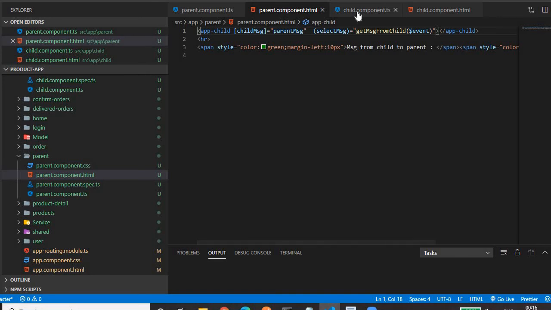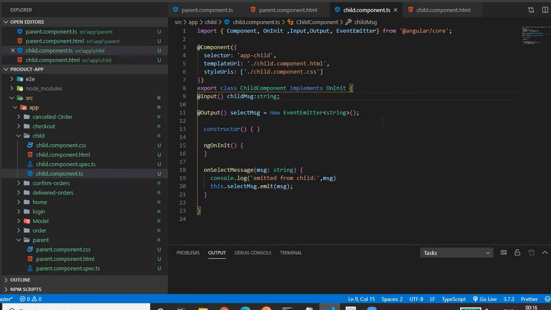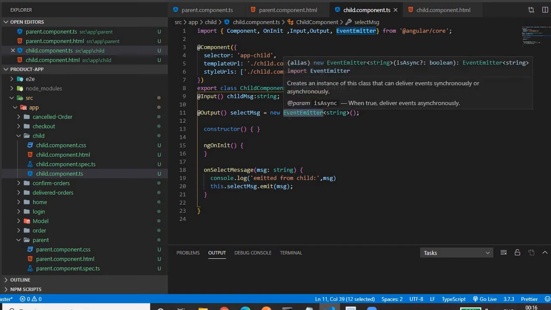So we again go to the child component.ts. For sending the data from child to parent, we have to use the @Output decorator, which is imported from the @angular/core package. Then we have to declare a variable of your choice, of type EventEmitter. We create an instance of EventEmitter equal to new EventEmitter.